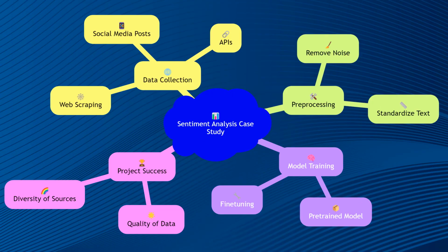To illustrate the importance of importing sources in NLP, consider a case study on sentiment analysis. Sentiment analysis involves determining the emotional tone of text, such as positive, negative, or neutral. For this project, data was collected from social media posts using APIs and web scraping techniques. The data was then pre-processed to remove noise and standardize the text. A pre-trained model was fine-tuned on the dataset to accurately classify sentiments. The success of the project hinged on the quality and diversity of the imported data sources, demonstrating their critical role in NLP.